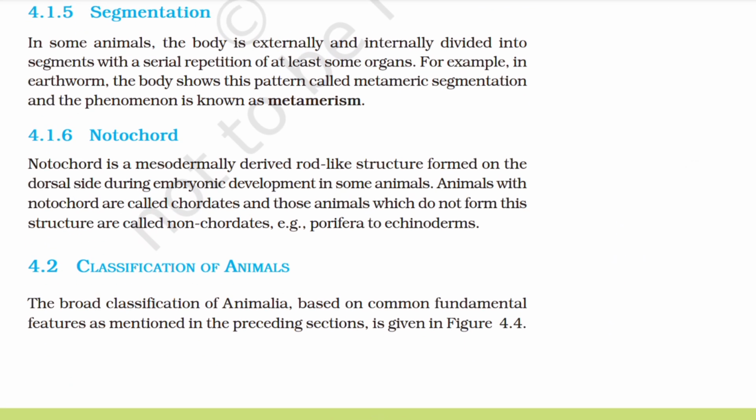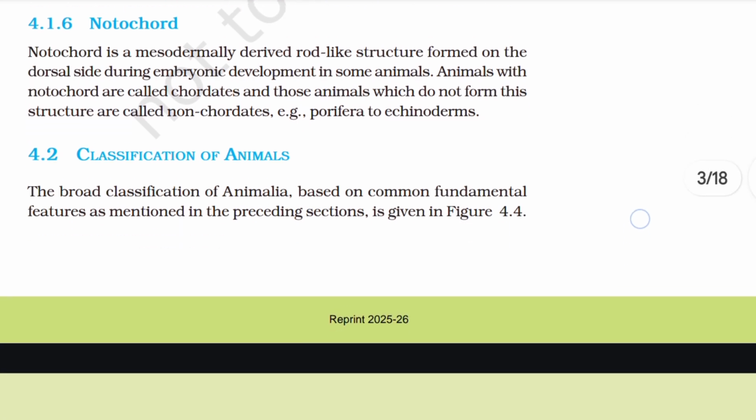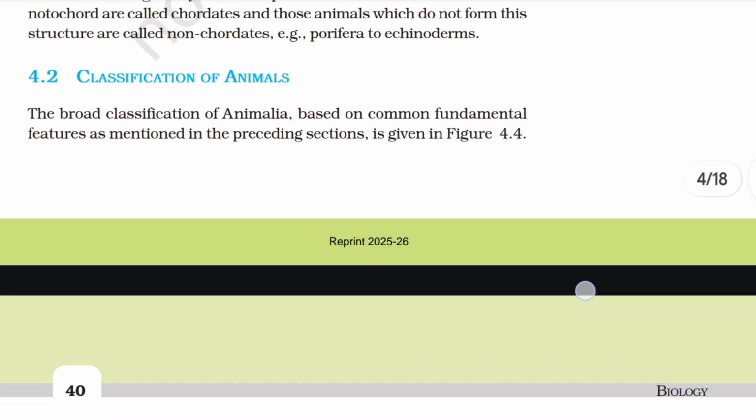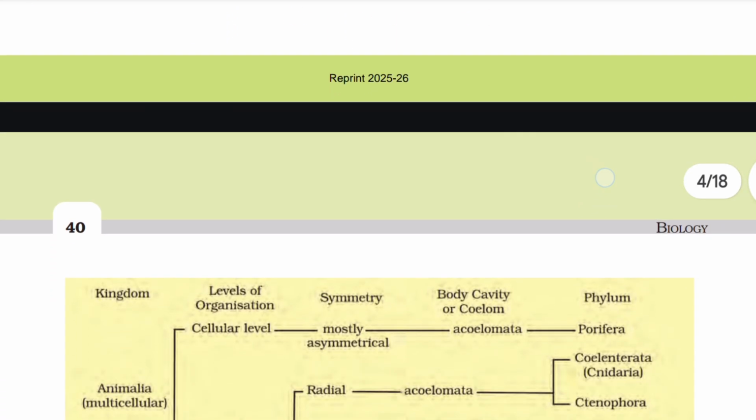4.1.6 Notochord. Notochord is a mesodermally derived rod-like structure formed on the dorsal side during embryonic development in some animals. Animals with notochord are called chordates, and those animals which do not form this structure are called non-chordates. Example, Porifera to echinoderms. 4.2 Classification of Animals. The broad classification of Animalia based on common fundamental features as mentioned in the preceding section is given in figure 4.4.